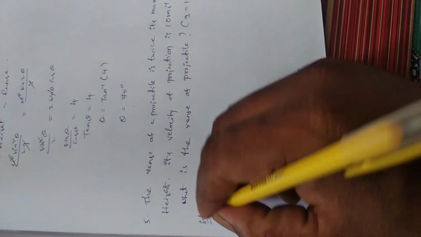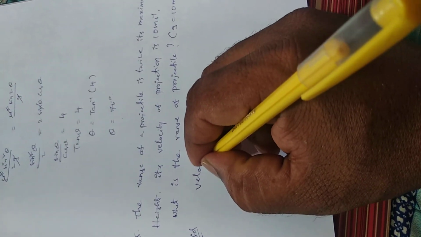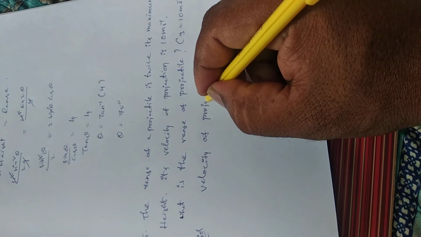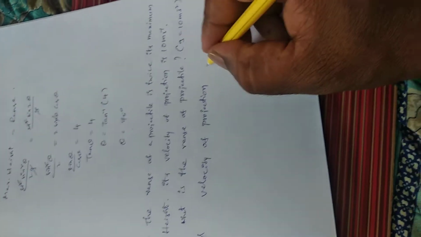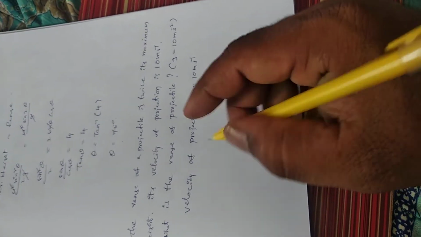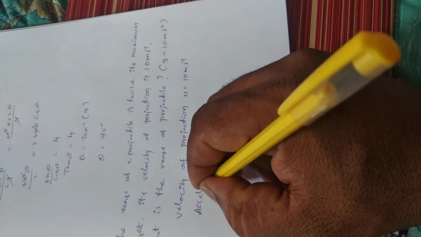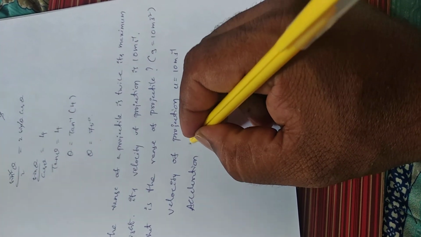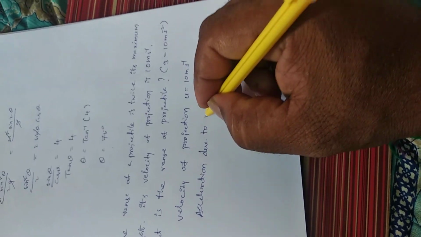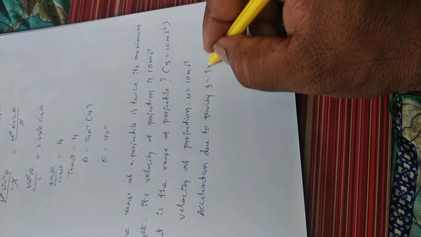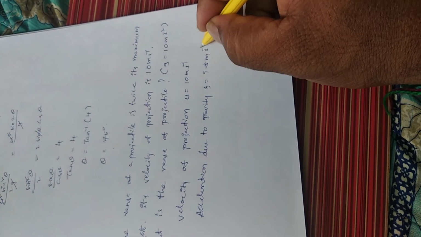Solution. Velocity of projection u is equal to 10 meter per second. Acceleration due to gravity g is equal to 9.8 meter per second square.